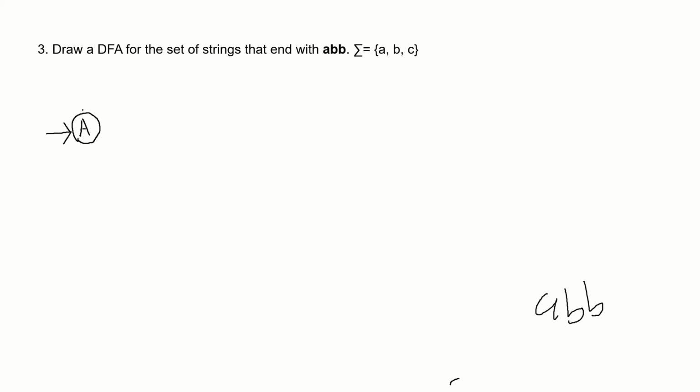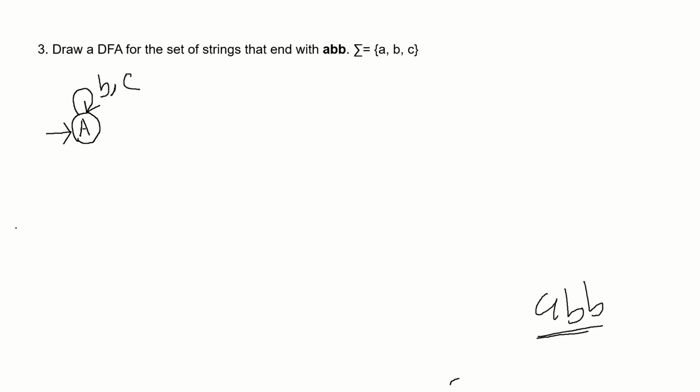So as long as we are getting B or C from our start state, there is no progress toward ABB, right? So for B or C, we will have a self loop, because for B or C we don't have any progress toward ABB.